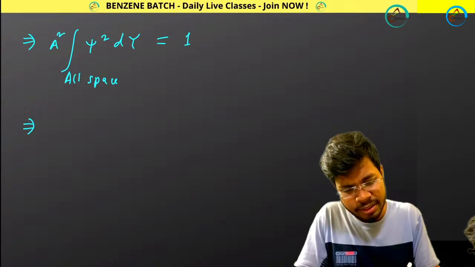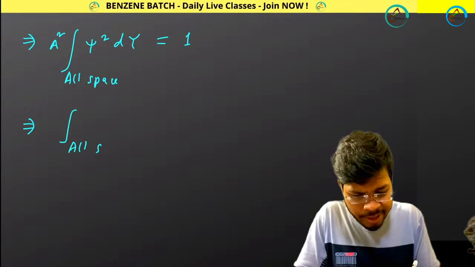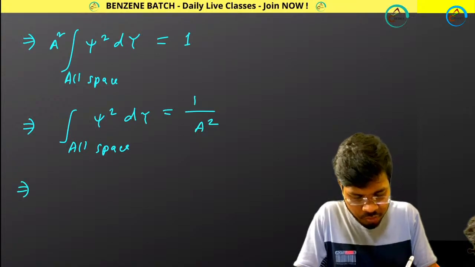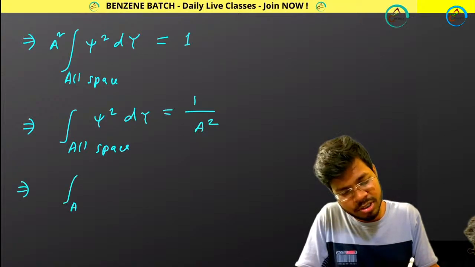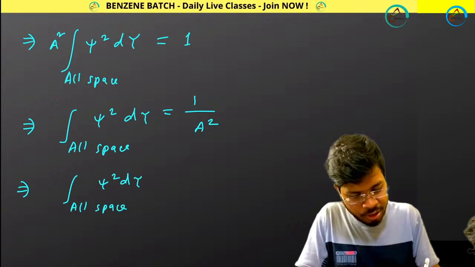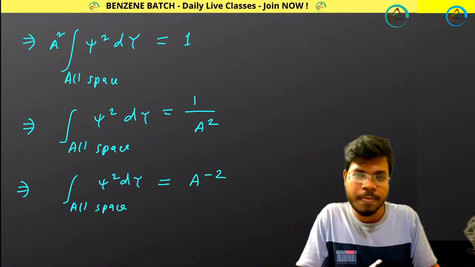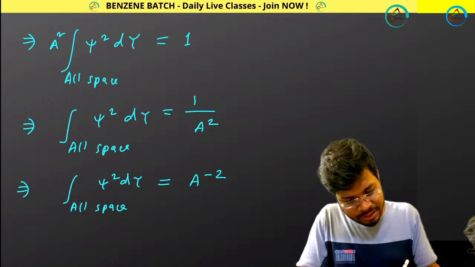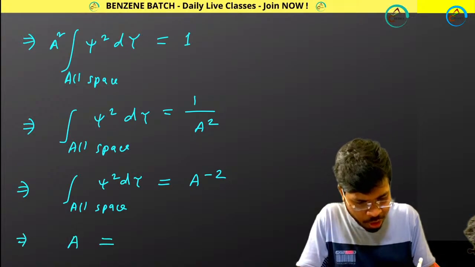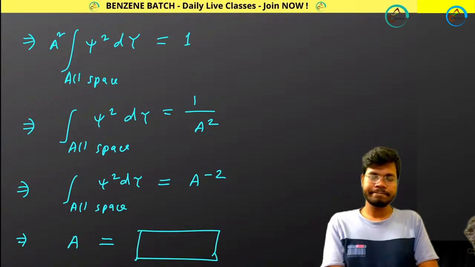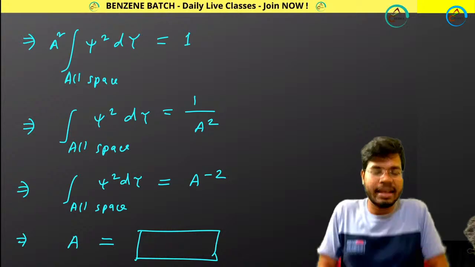From here I can write integration over all space of psi square d tau equals 1 by a square, or a to the power minus 2. From here I can easily calculate the value of a. Yes or no?